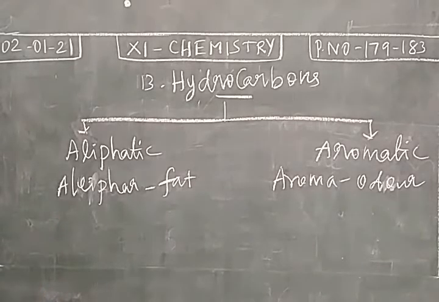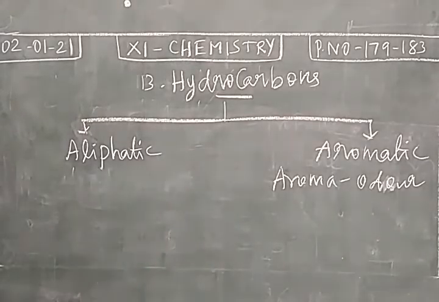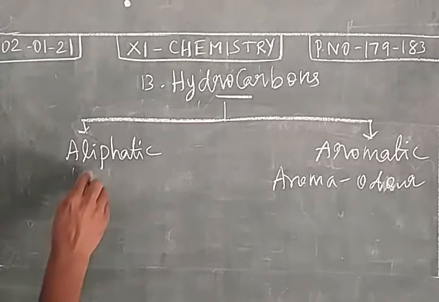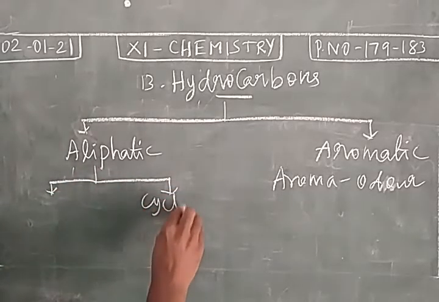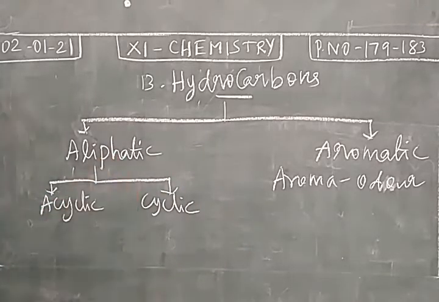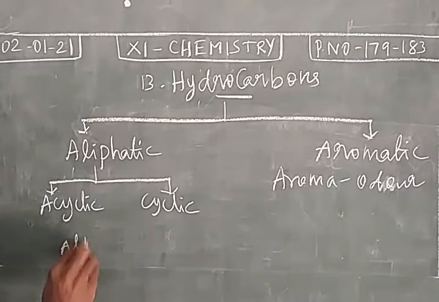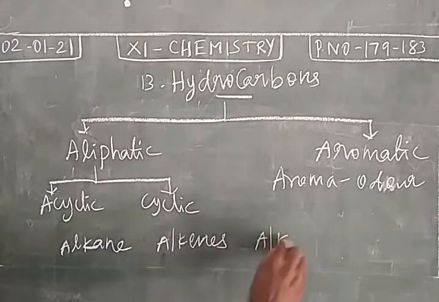Aliphatic compounds are again classified into 2 types: cyclic compounds and open chain compounds. Both cyclic and open chain compounds are of 3 types: alkanes, alkenes and alkynes.